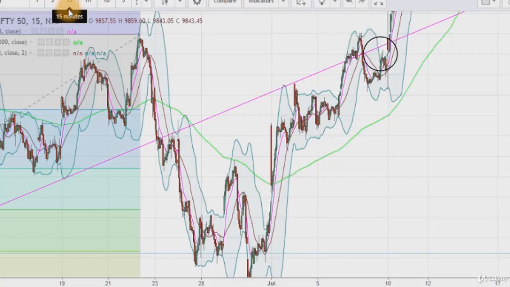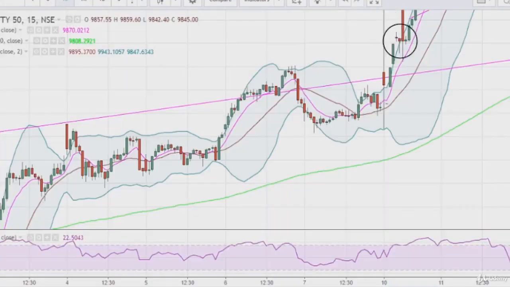We will make another buying position when prices cross above this trend line. See, this time prices cross above this trend line and they are coming out of this Bollinger Band. So it is a confirmed signal of our buying position. We will make our buying position here, and at this time our primary stop loss will be slightly lower than this trend line. We can make our primary stop loss at the low of this red candle.